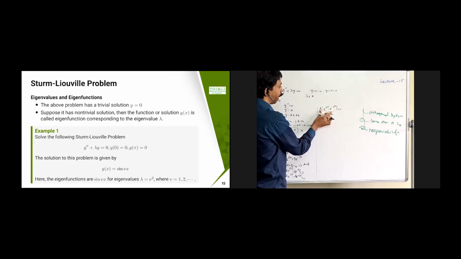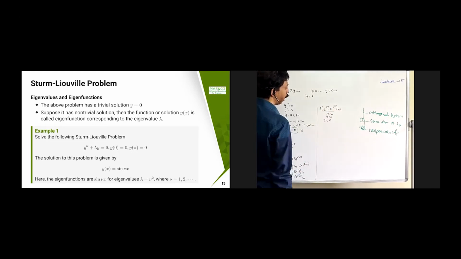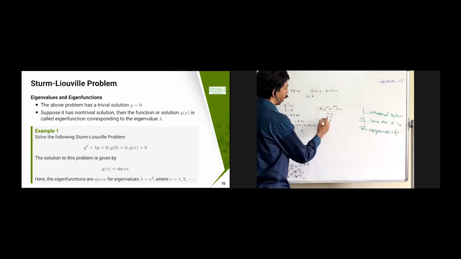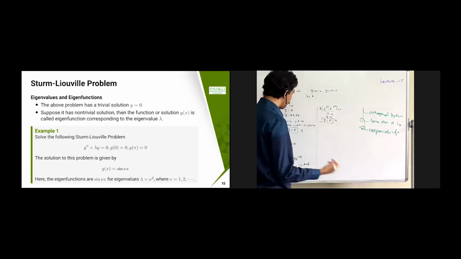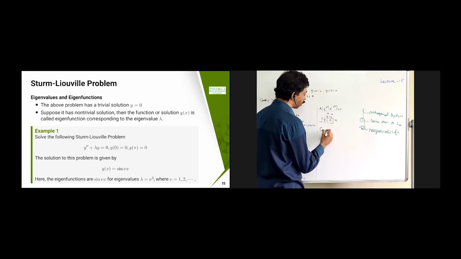So two numbers are there whose product is 0. Therefore, one of them should be 0. This is a non-zero number, therefore a should be 0. Since a equal to 0, b is 0. Therefore, y equal to 0. Again, I am not interested in this case. So the only case I am left with is case 3.